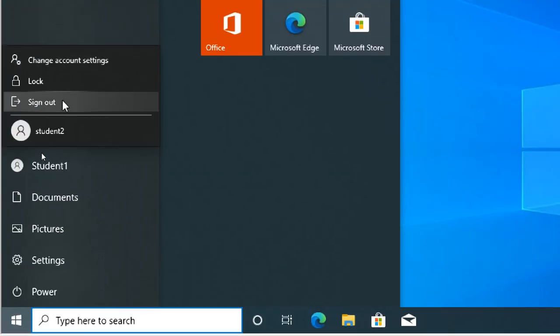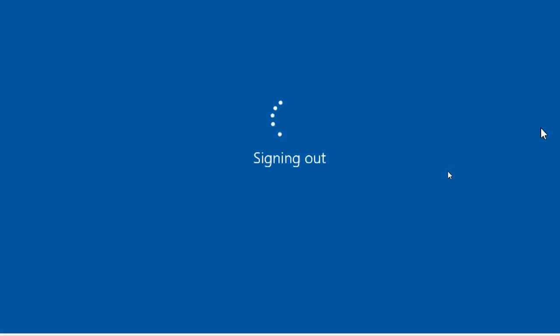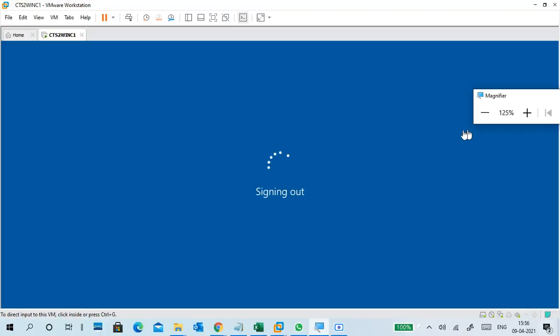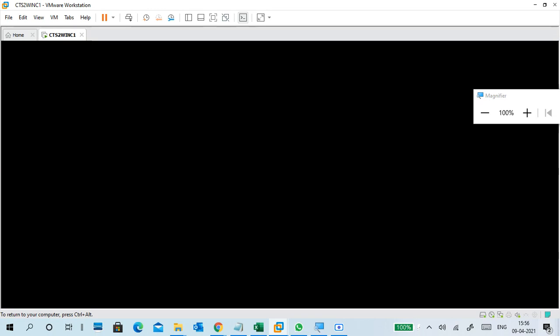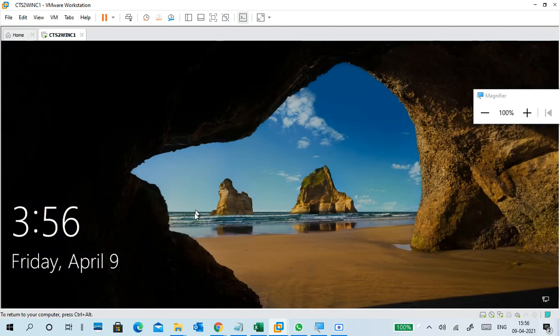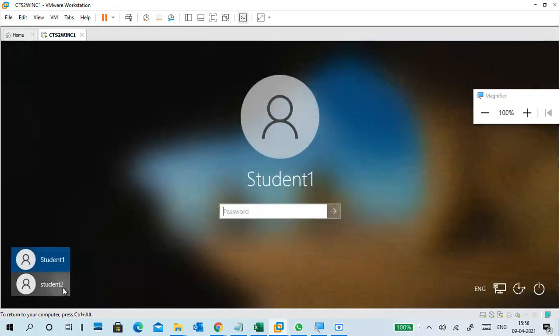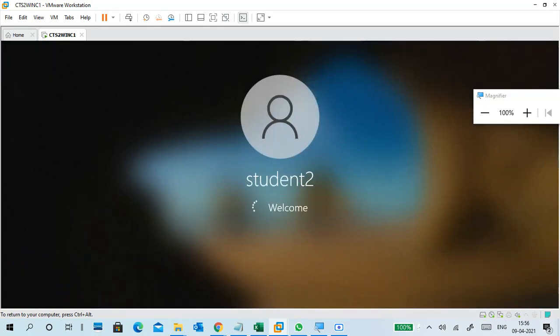Don't shut down. Okay, sign out. When you change settings, a sign out and sign in is compulsory. I am not changing any setting, I just created data. So in this case you can switch the user also, no problem.